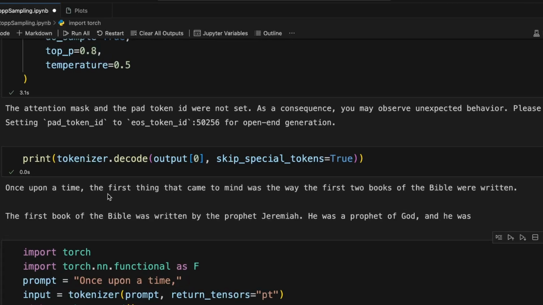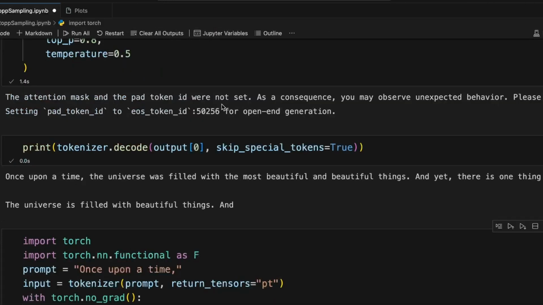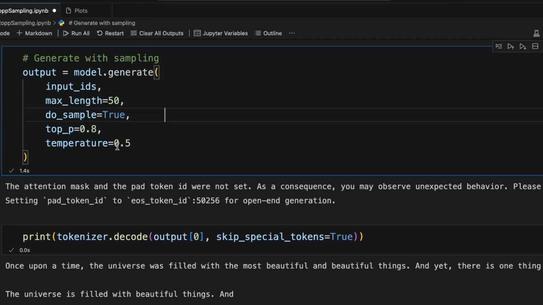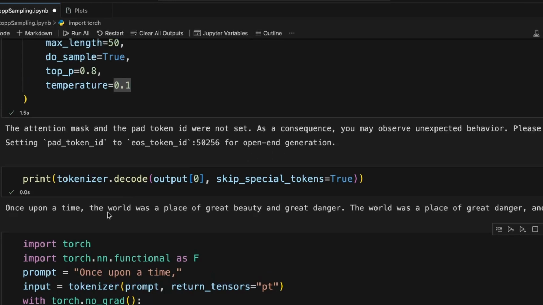So here the output is: once upon a time, the first thing that came up to mind. If we run it again, the output will be different. What happens if we take a temperature value that is too low, like 0.1? We can see that it mimics the greedy search because the higher probability gets more favored.